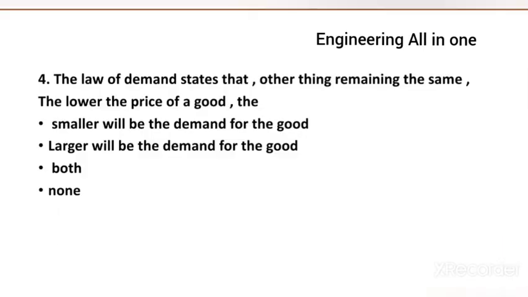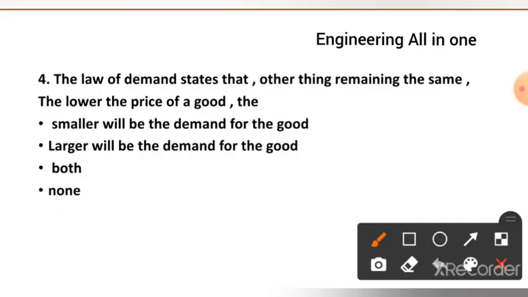Now see question number 4 here. The law of demand states that other things remaining the same, the lower the price of a good, the options are: the smaller will be the demand for the good, the larger will be the demand for the good, both, or none. The right option to this question is, the lower the price of the good, the larger will be the demand for the good.